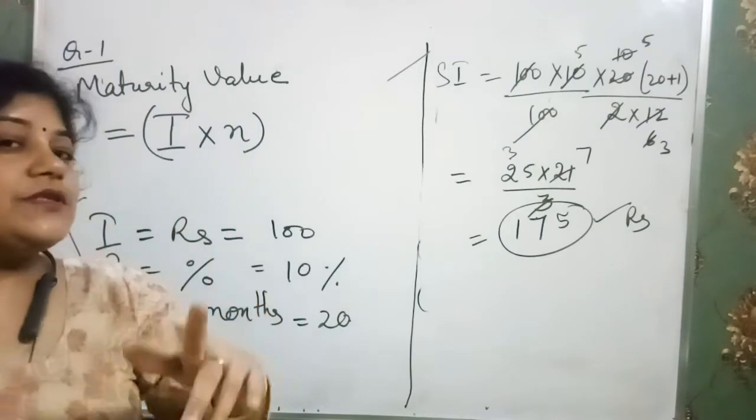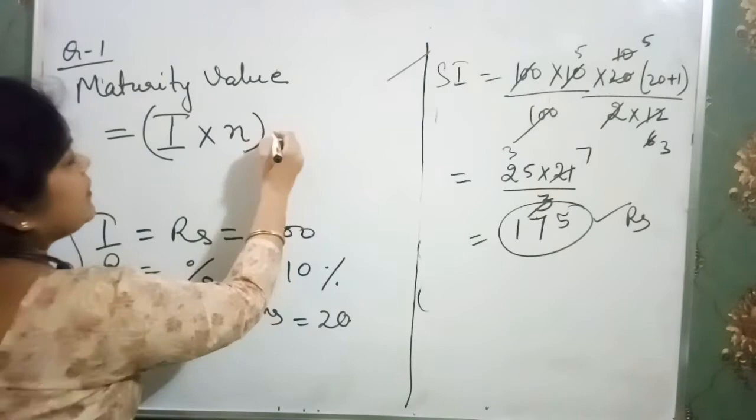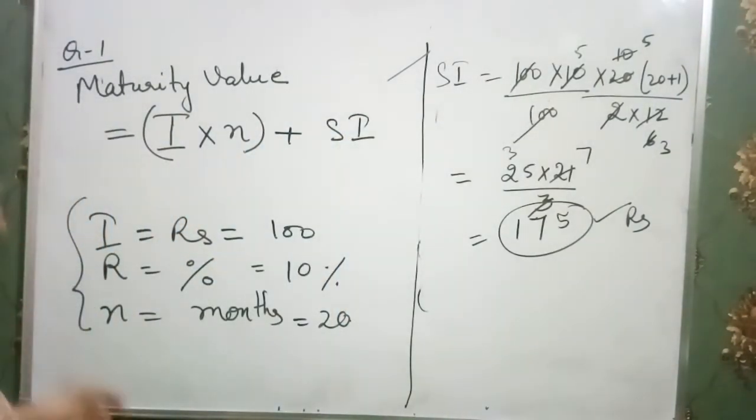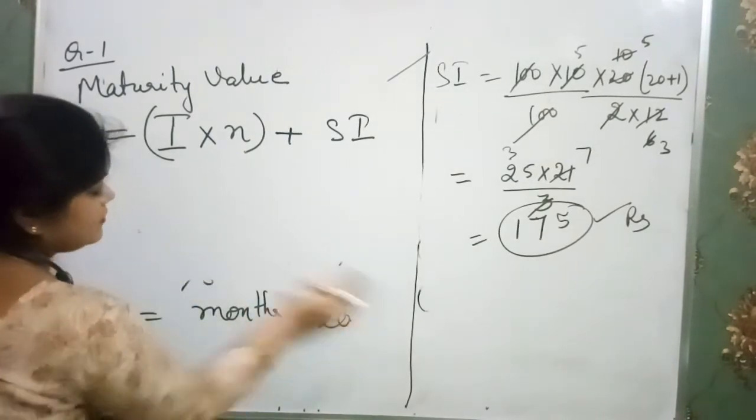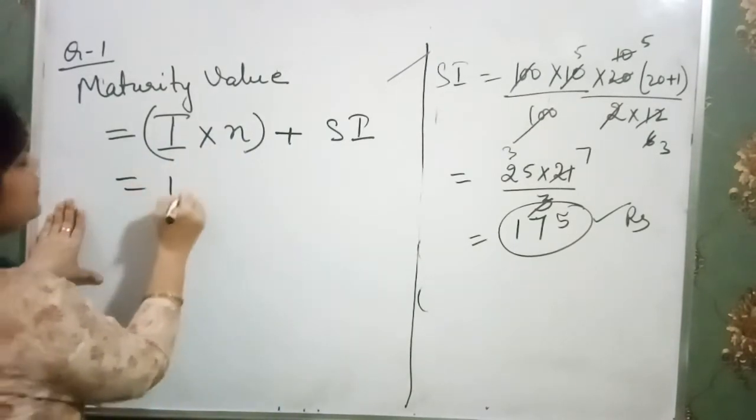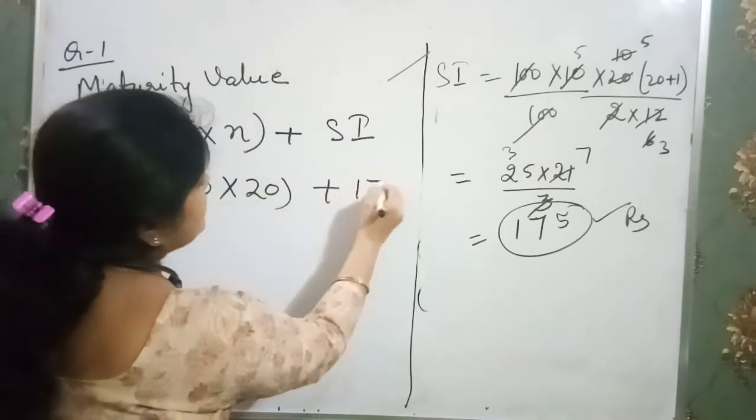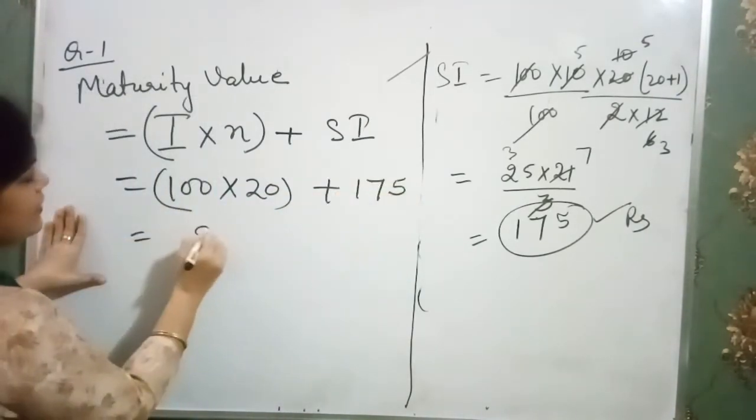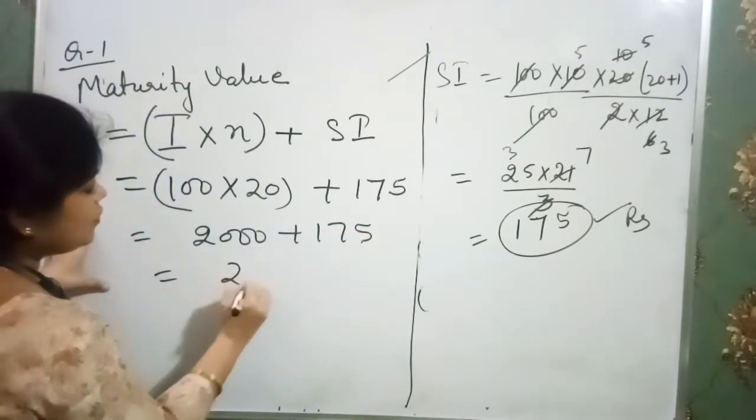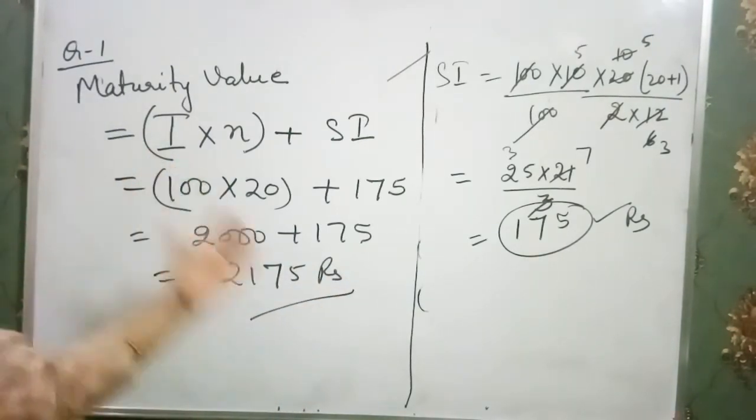So we deposited not only 100, we deposited 100 into 20 rupees plus the simple interest we got during the 20 months. Here the value of I we know is 100 and N is 20, and the simple interest we got here is 175. So we have 2000 plus 175, that is 2175 rupees. This is the maturity value, and this is the basic concept.